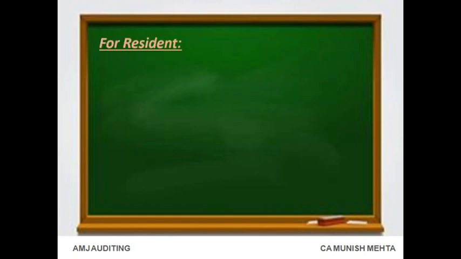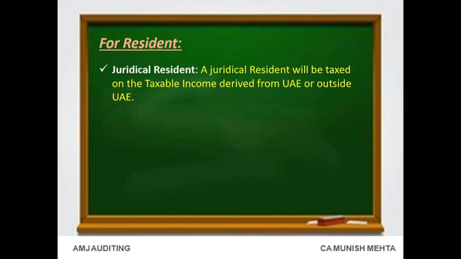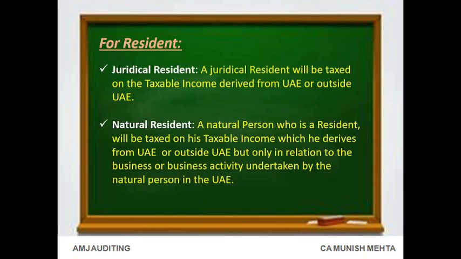For a resident juridical person, taxable income derived from UAE or outside UAE will be taxed. For a resident natural person, he will be taxed on his taxable income derived from UAE or outside UAE, but only in relation to the business or business activity undertaken by the natural person in the UAE.